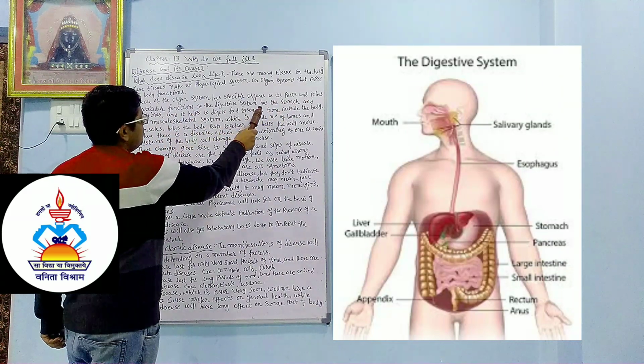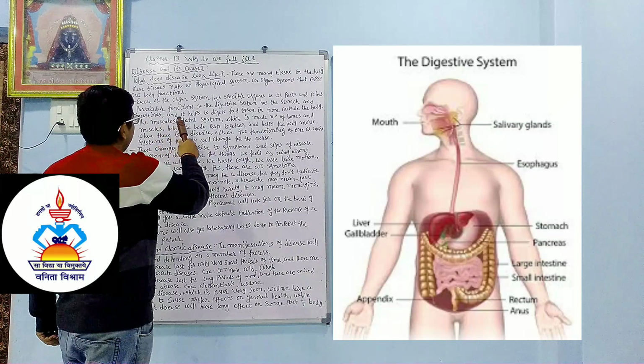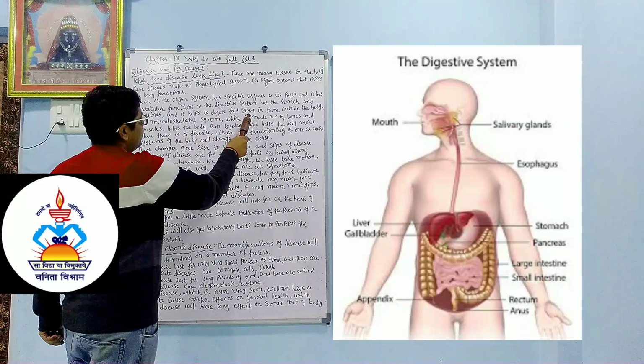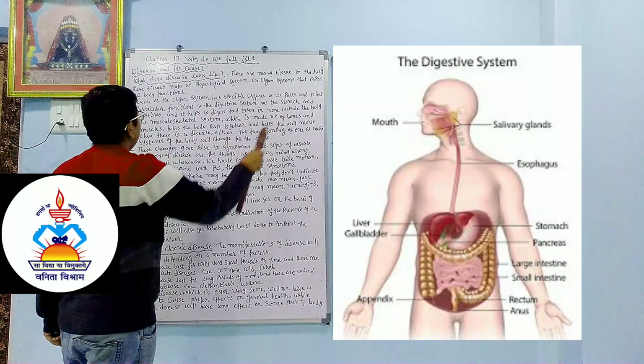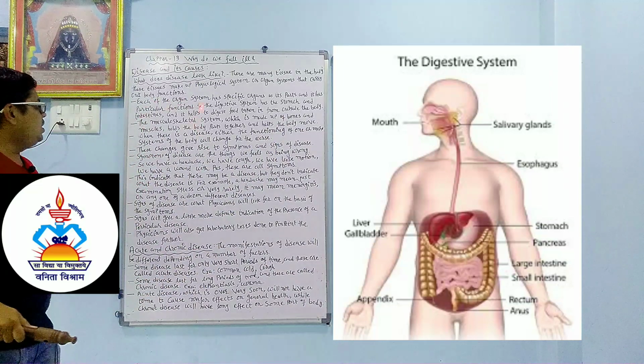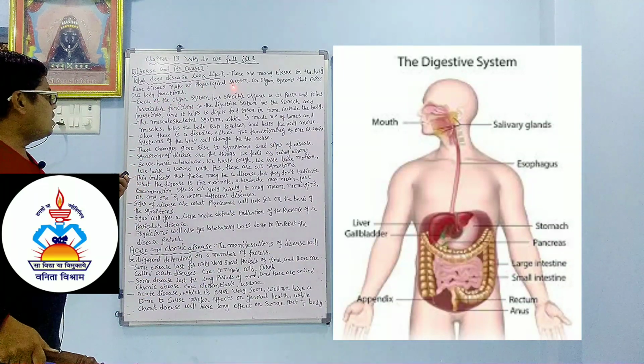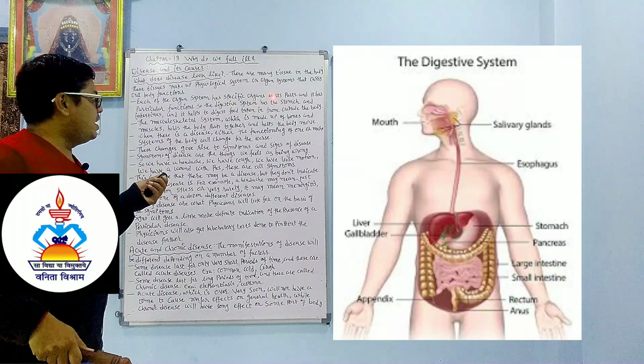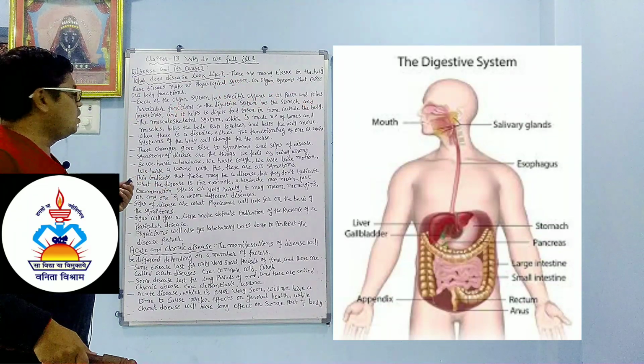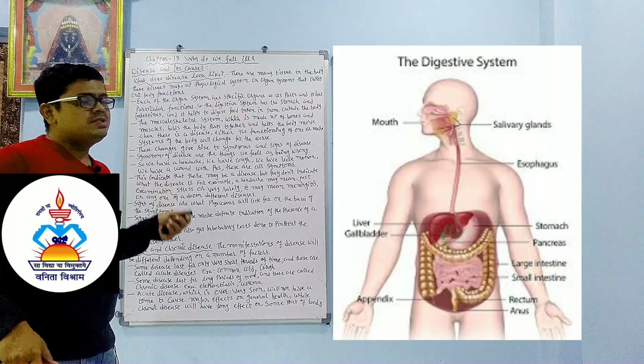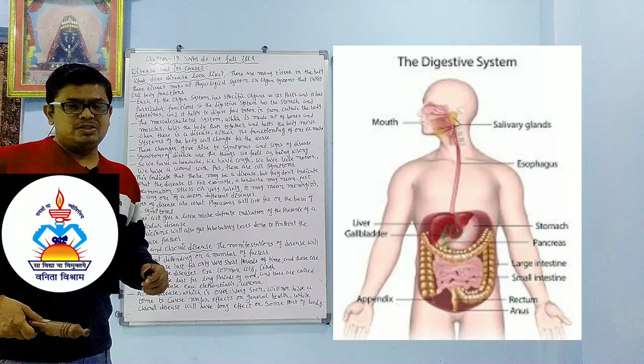So the digestive system has the stomach and intestine, and it has its own function to digest food.